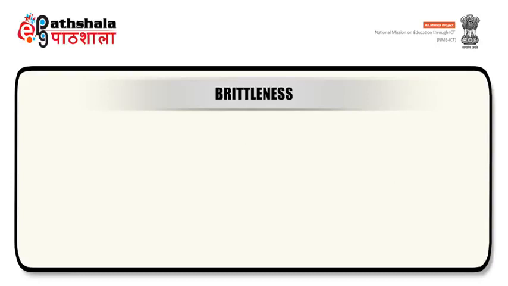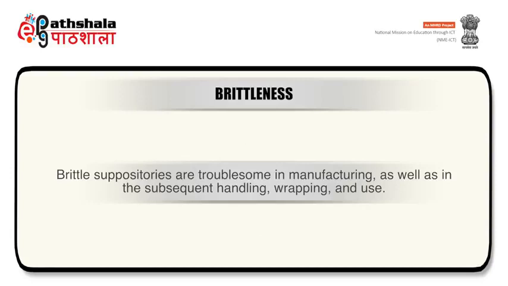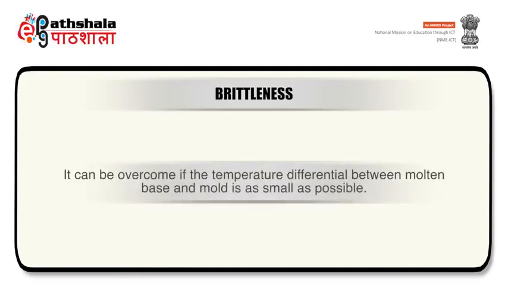Brittleness is another very important concern for suppositories. Brittle suppositories are troublesome in manufacturing as well as in the subsequent handling, wrapping and use. Brittleness can be overcome if the temperature differential between the molten base and mold is as small as possible.